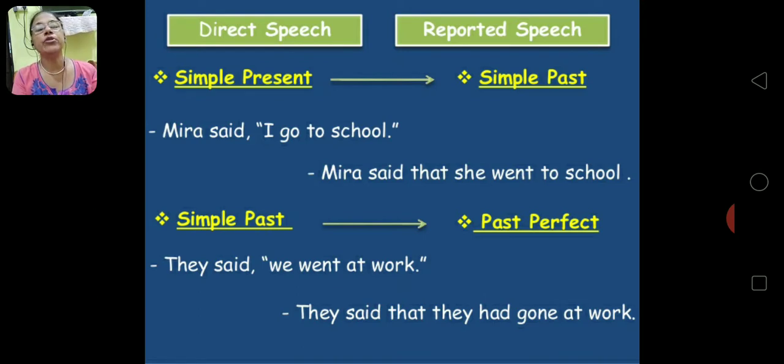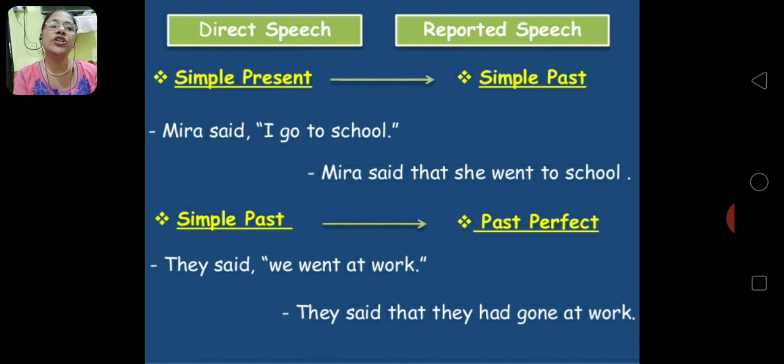So, we have to take care of the tenses now as we are talking about rule number 1, that is tense. So, simple present tense changes to simple past. So, if the reporting verb is Meera said, now Meera said is what reporting verb? Past tense. So, there the tense will change. Meera said that she went to school.